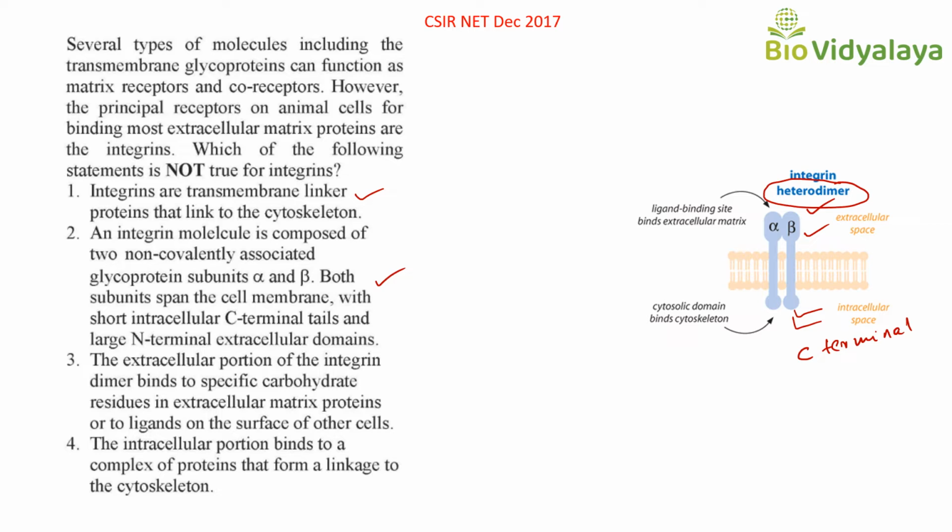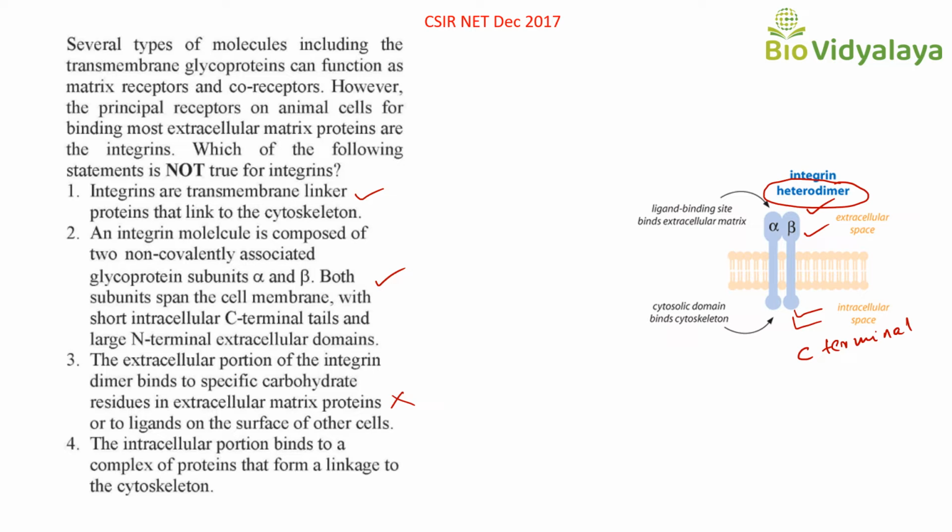Next, statement 3. The extracellular portion of integrin dimers bind to specific carbohydrate residues in extracellular matrix proteins or to ligands on the surface of other cells. This is not correct because we studied that integrins can bind to a variety of molecules like fibronectin, fibrinogen, collagen and glycoprotein. Okay, so this statement is not correct.